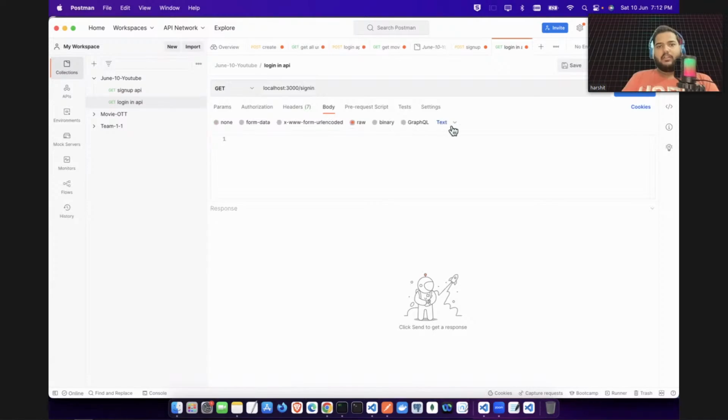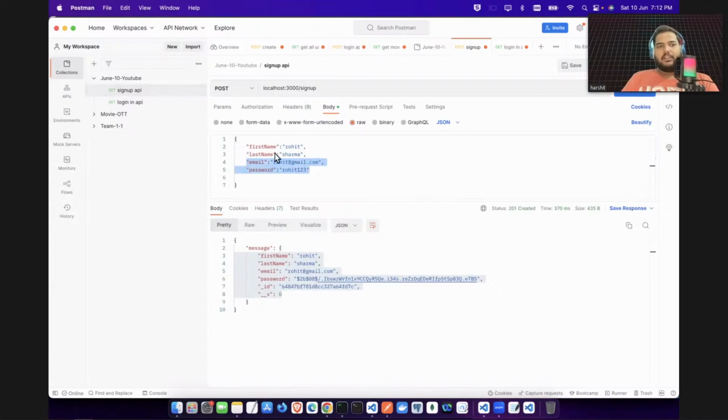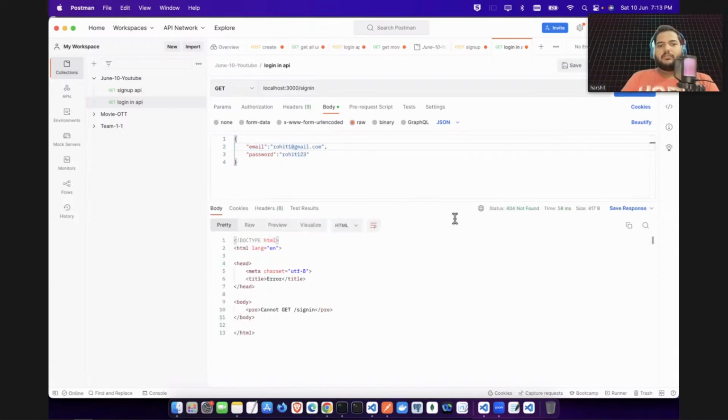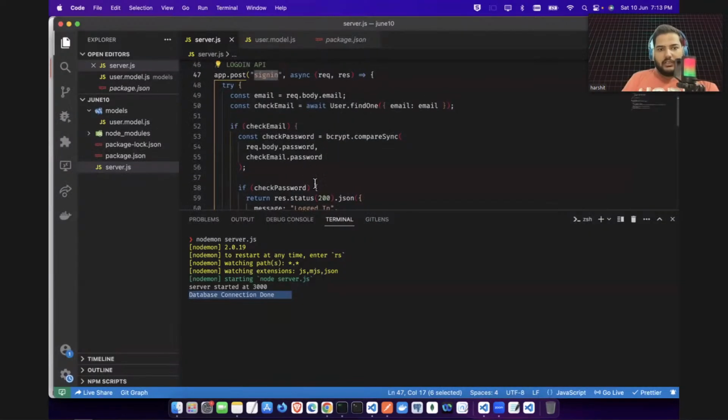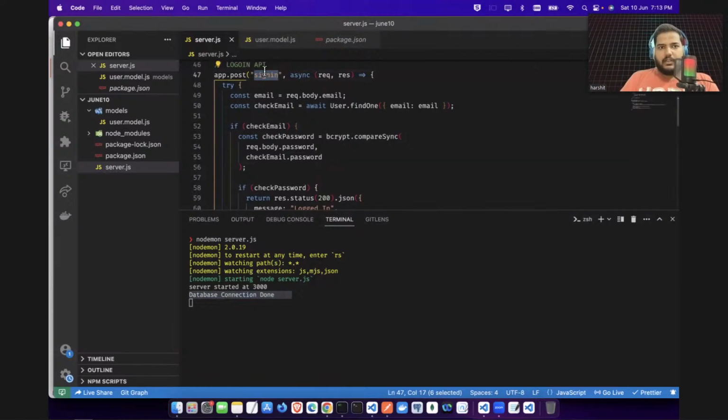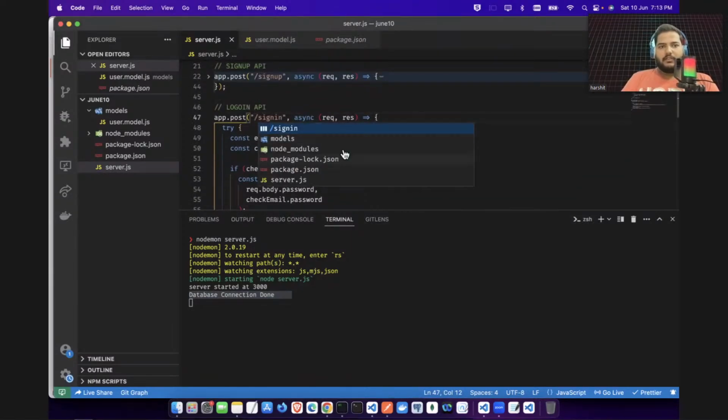So I will do raw JSON again, and here I will only give the email address and password. Let's try to log in with this Rohit only. First of all, let's give the wrong email address, let's say Rohit1. I have the correct password, but I'm giving the wrong email address. It's saying cannot get. Okay, I have this post request, right? Localhost 3000, and it's the sign in API, a post request. It's saying sign in is not there. Okay, got it. Here I missed this forward slash.